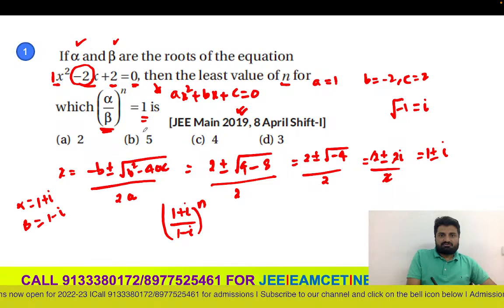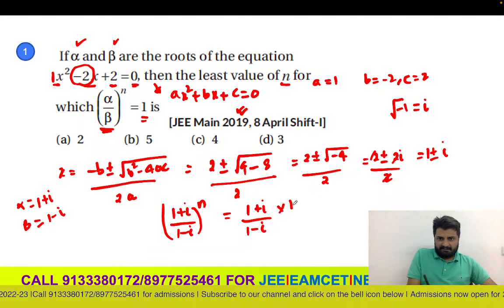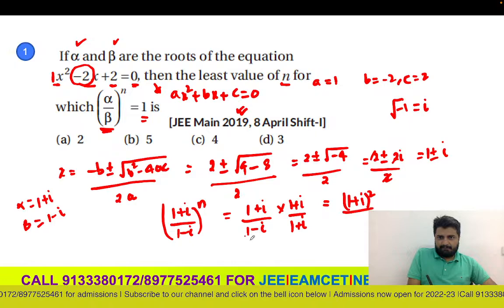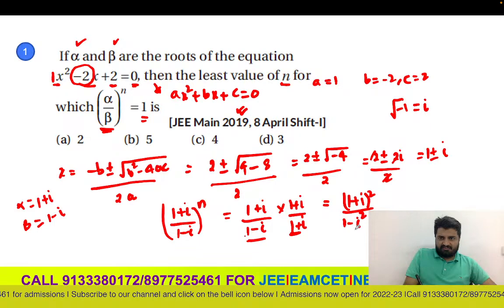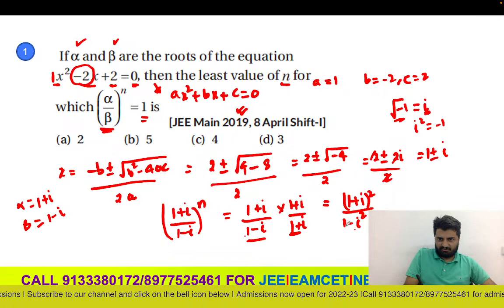Now I can use the conjugate. So 1 plus i by 1 minus i, I can multiply with 1 plus i on both the sides. In that way I will be getting 1 plus i whole square, and in the denominator it is a minus b into a plus b form, a square minus b square. So 1 minus i square, root of minus 1 is i, so i square we will get as minus 1, minus into minus will be plus.